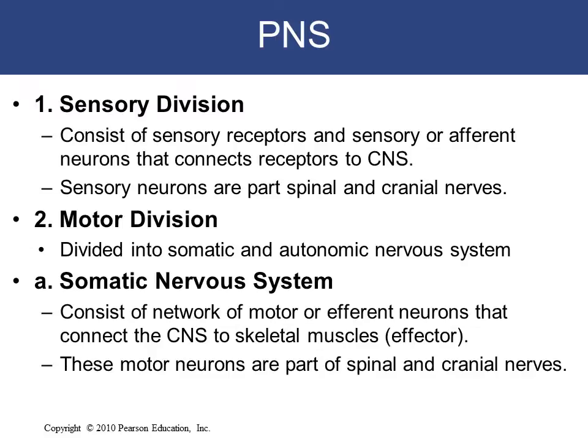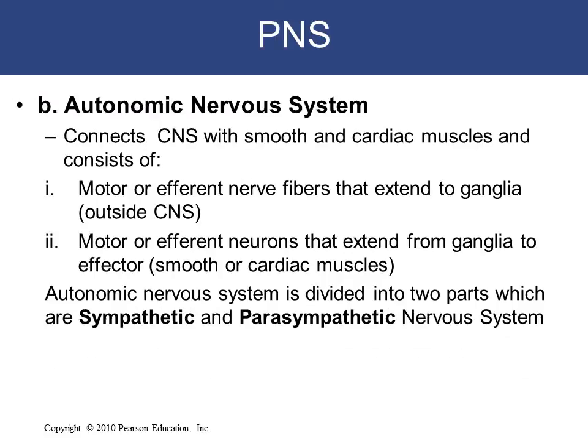The first is the somatic nervous system, which consists of a network of motor, or efferent, neurons that carry messages from the central nervous system to skeletal muscles, or effectors, and these motor neurons are also part of spinal and cranial nerves. The second is the autonomic nervous system, which transmits signals from the central nervous system to smooth muscle, cardiac muscle and glands.